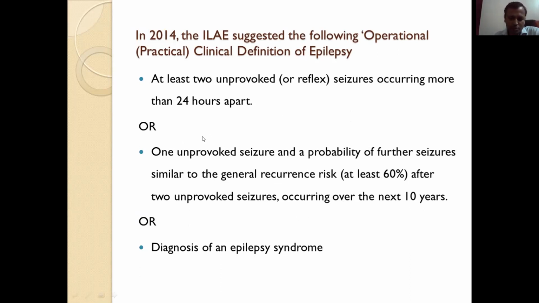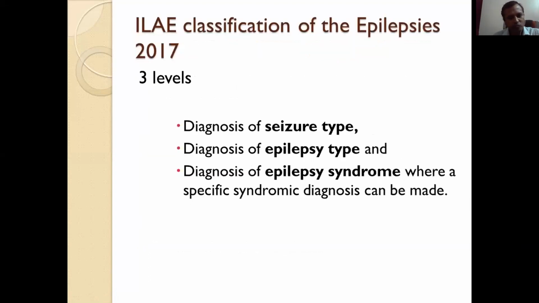Suppose there is a patient of cerebral palsy of 2 years, and he has gliosis due to hypoxic ischemic encephalopathy in the neonatal period. He came with 1 unprovoked seizure. In that case, there is a probability of further seizures similar to the general recurrence risk after 2 unprovoked seizures, so we can call it epilepsy after 1 unprovoked seizure. Then comes diagnosis of an epilepsy syndrome. If we are diagnosing an epilepsy syndrome on the basis of clinical features and EEG, then it also becomes epilepsy directly.